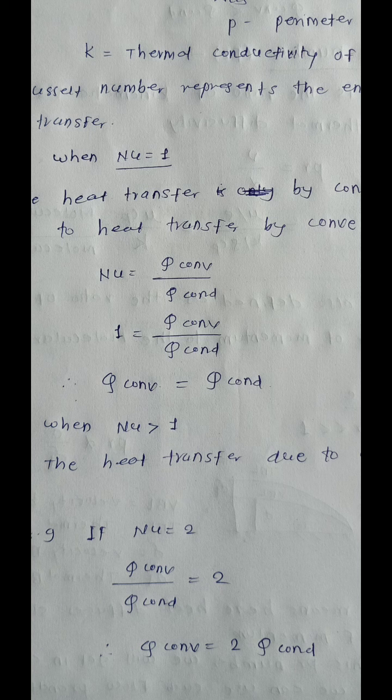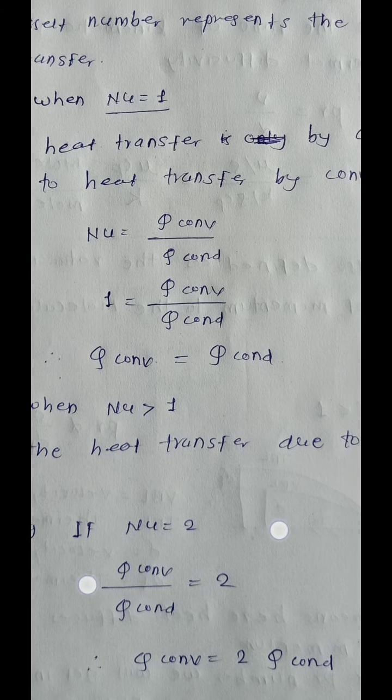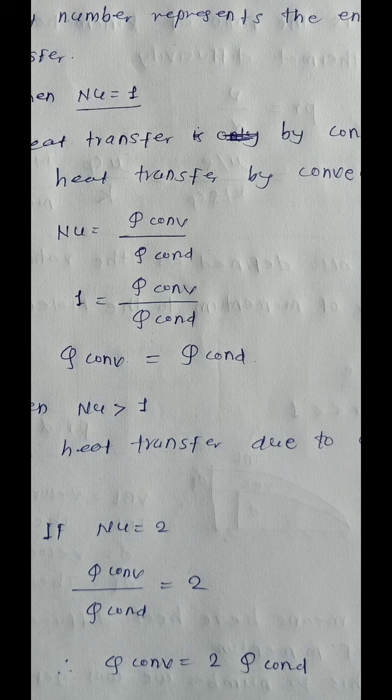If the Nusselt number is equal to 2, then we say that heat transfer due to convection is 2 times the heat transfer due to conduction. So heat transfer due to convection is higher as compared to heat transfer due to conduction. Next, case number 3.